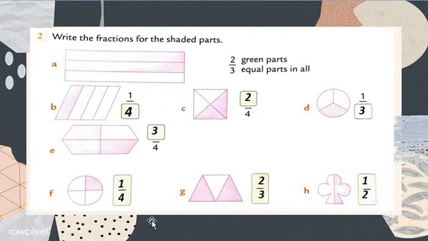How can we remember denominators? DD is a short key. How will you remember, my dear students? D, denominator is down. Denominator is downside, that's why we say DD. And upside means top side. Top side is called what? Numerator. TN means top side numerator. And downside, denominator, DD. Understood?